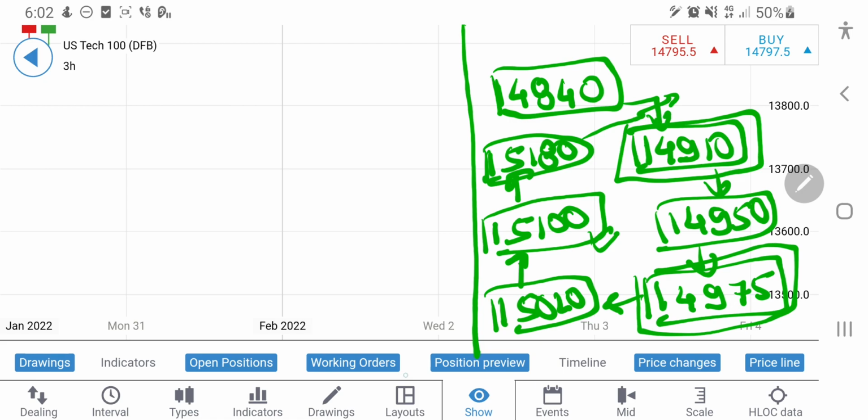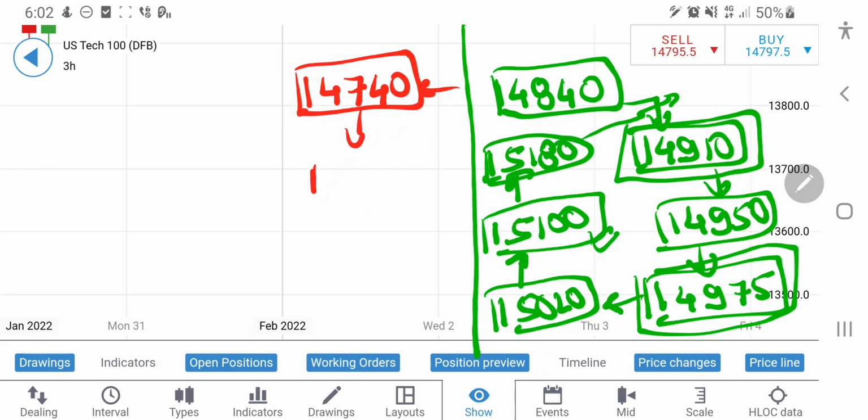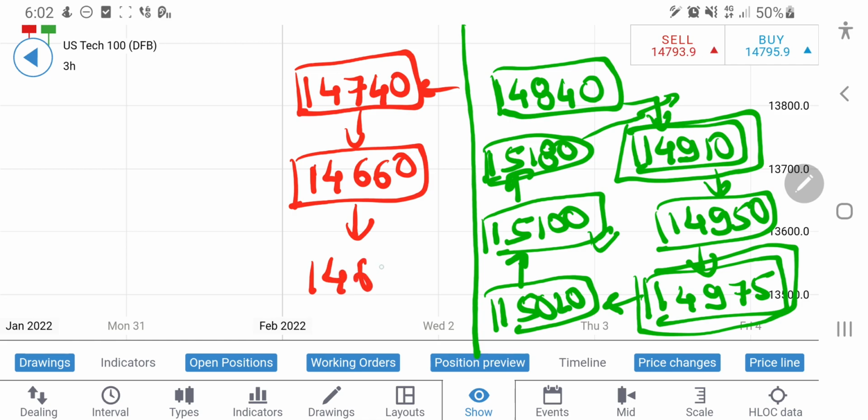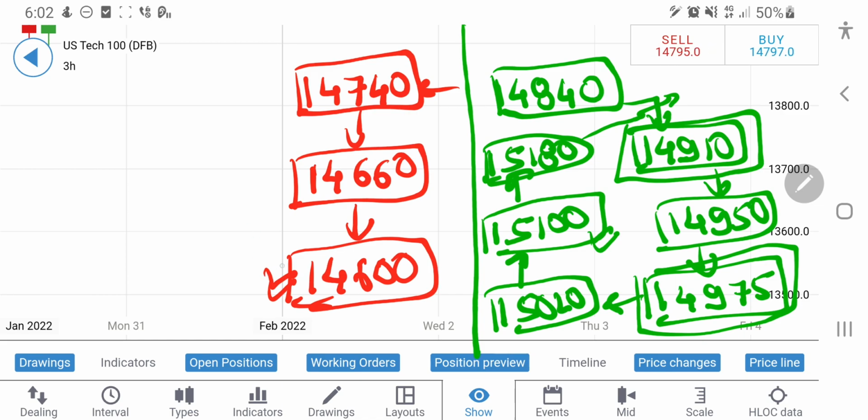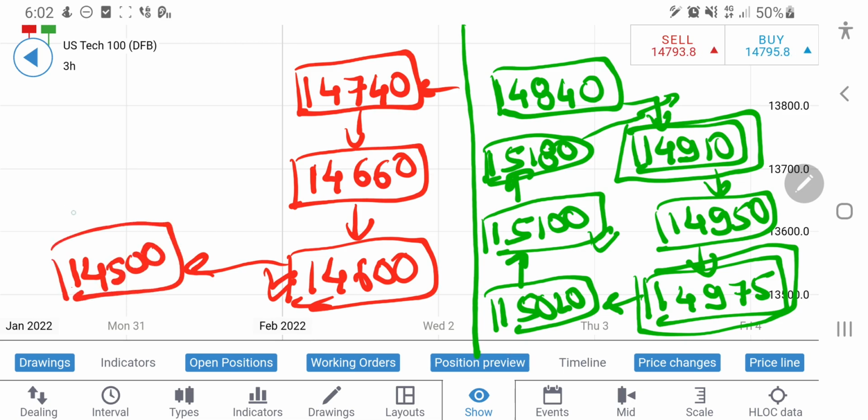Now on the downside, you can take a short entry at around 14,740. If this zone at 14,740 is taken, then below 14,740 it will try to break towards 14,660 and 14,600. If it continues to break, 14,600 definitely should be a very strong support zone to resist it from further drop. However, any move beyond this will take it towards 14,500, and below that it will fall significantly. It can head towards 14,400 also.